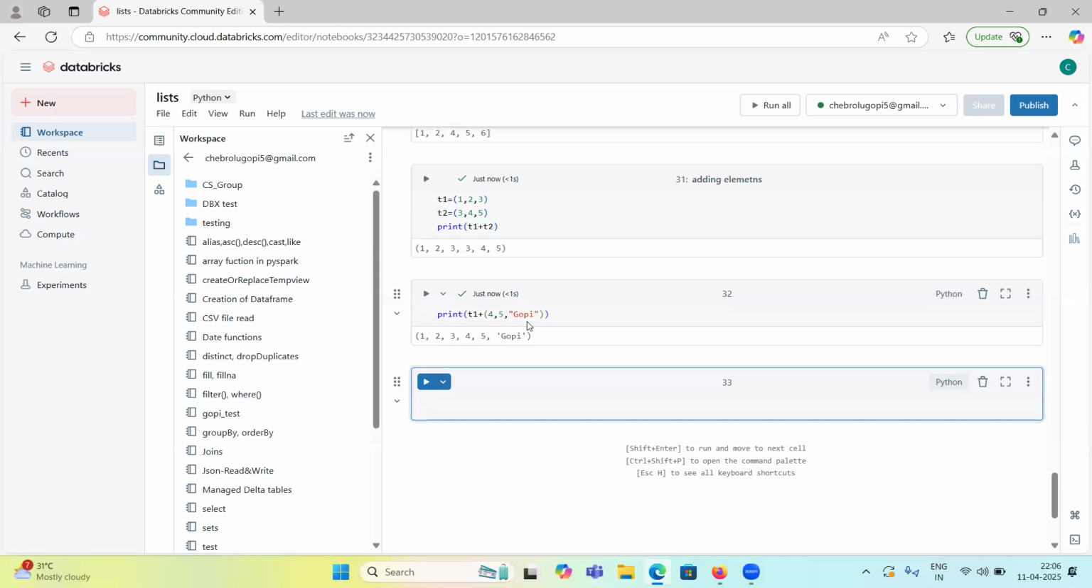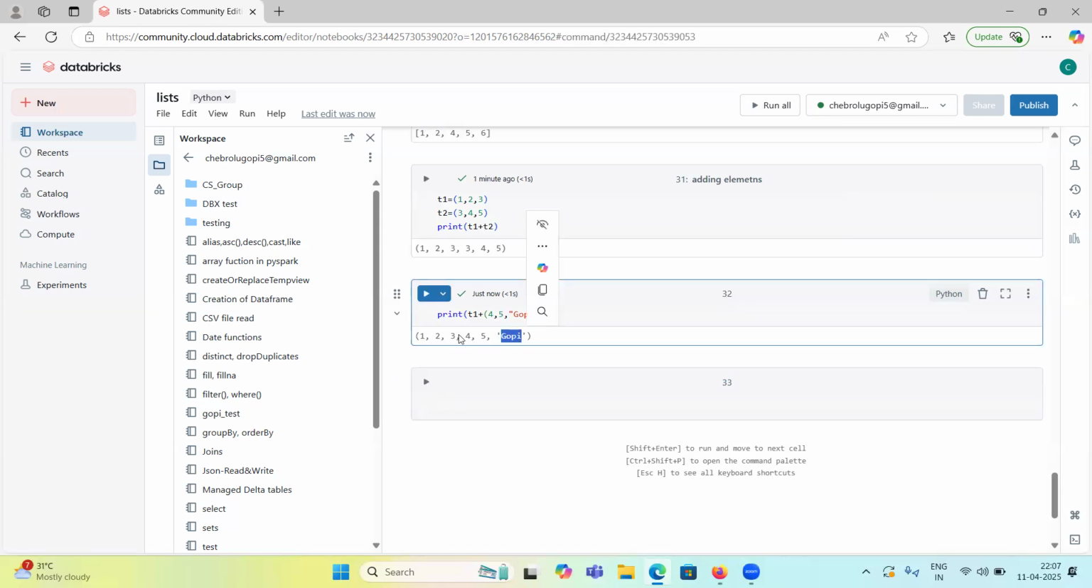What else can we discuss, guys? Tuples. How can you delete items from a tuple? Anyone can answer, please answer. Guys, if you want to delete an item, this is the tuple, right? If you want to delete one item from this tuple, how will you delete? Any answers?